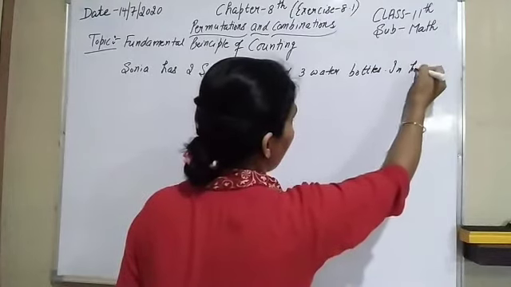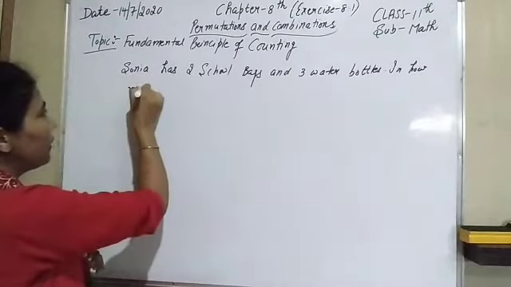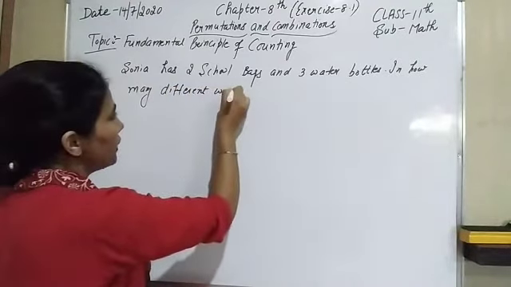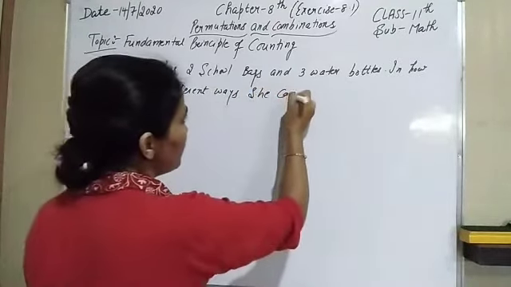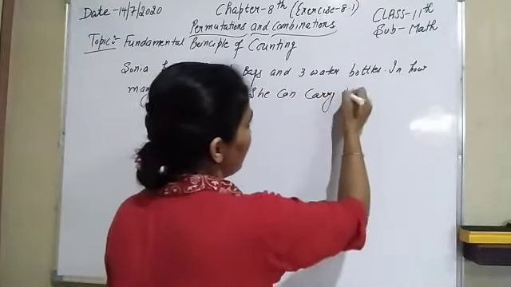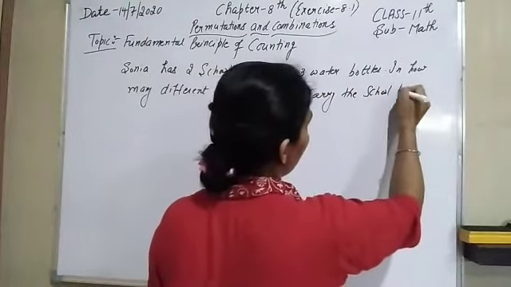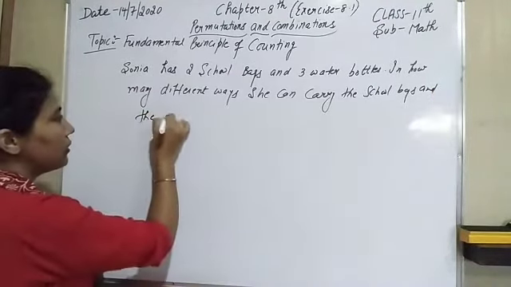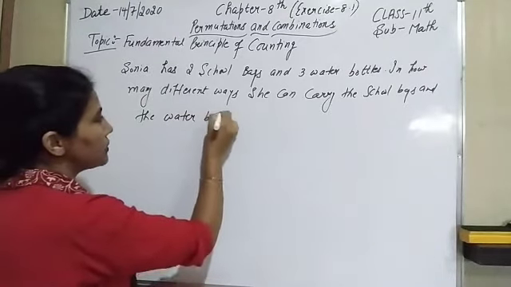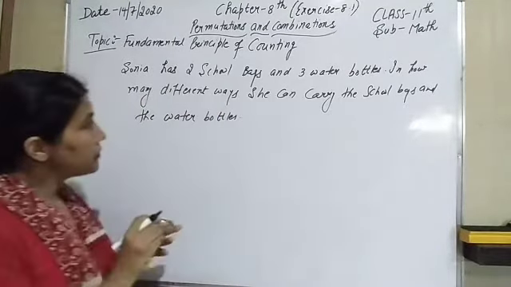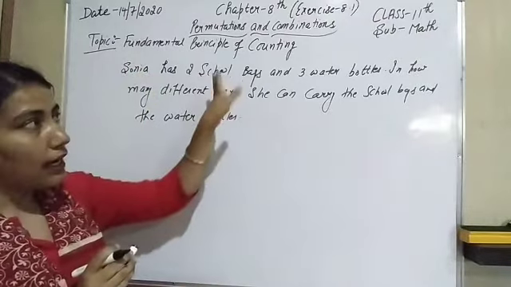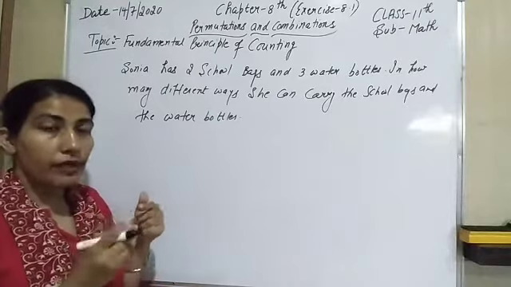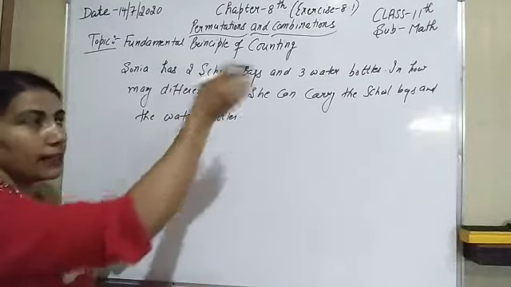In how many different ways can she carry the school bags and the water bottles? Now we have to find how many arrangements are possible, how many different ways she can carry the school bags and the water bottles.